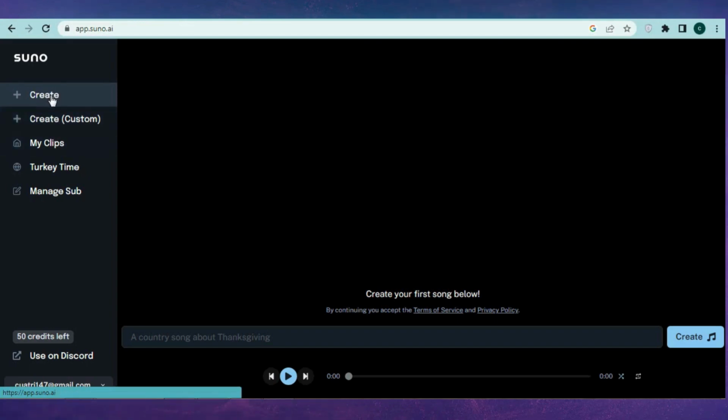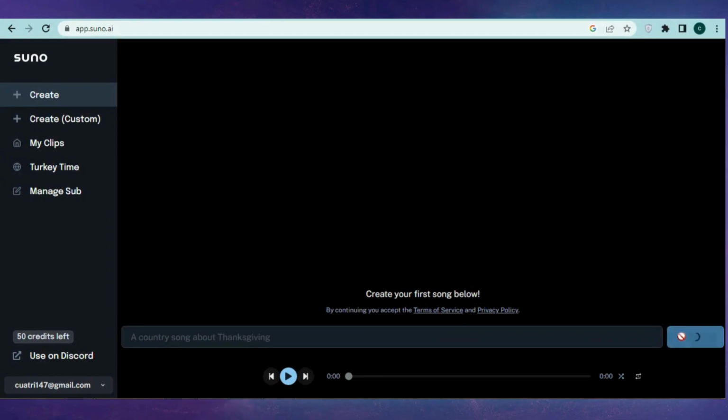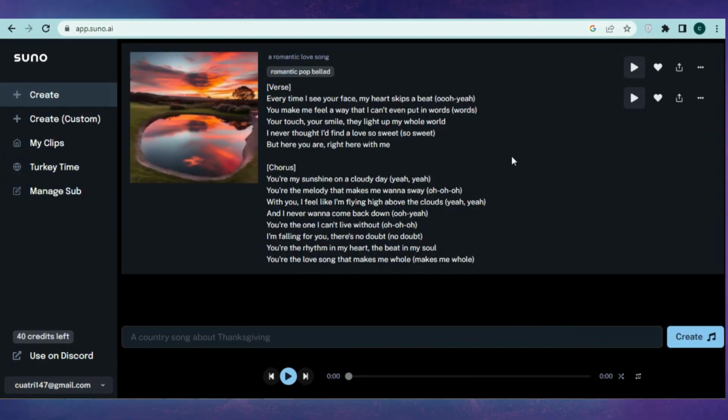After clicking Create, the next thing you need to do is input the song request you want. For example, I'll request a romantic love song and then click Create. Just wait a few seconds, and the website will automatically generate a song for me with 2 different versions.